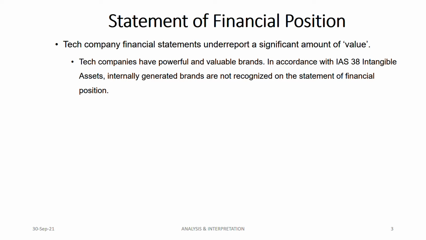But before going to this, you have to know that the carrying amount of the net assets that goes in the statement of financial position for a tech company is very low compared to its market capitalization. Why is it?